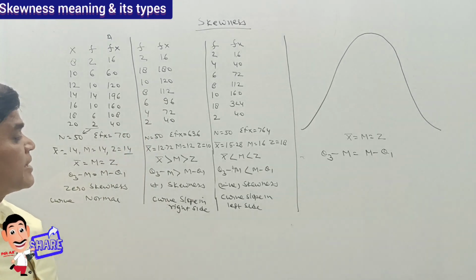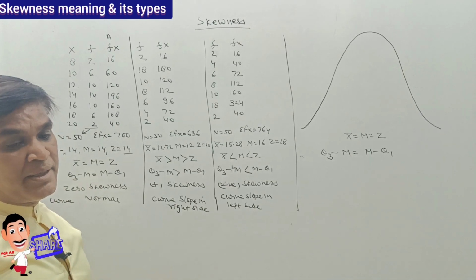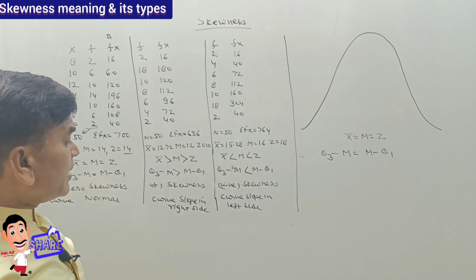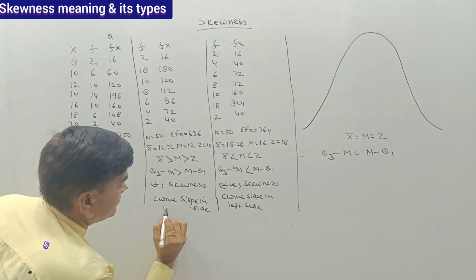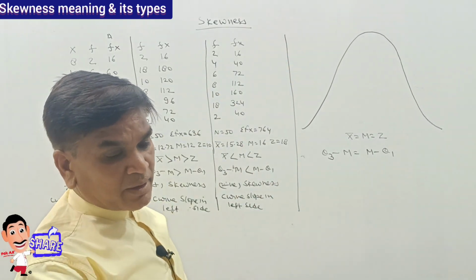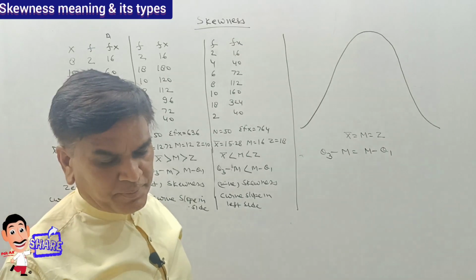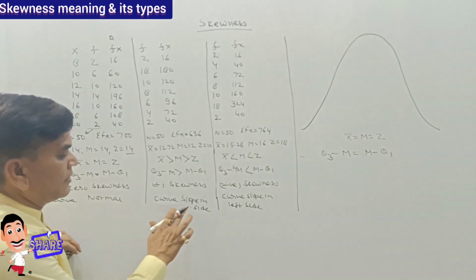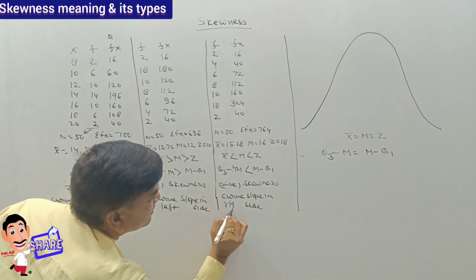In such a case, our curve will have some slope on the left side, not the right side. So this is not a normal curve. The slope may be right or left, which will be discussed.